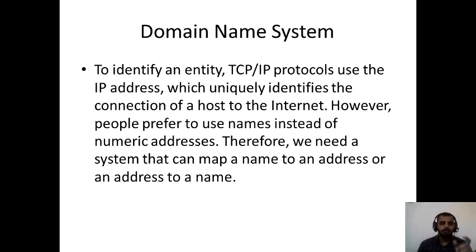See, google.com has a particular IP address. That IP address we don't remember. So what we do is write google.com, and then we are redirected to Google. This translation of our own language, google.com, into that particular IP address is done by the domain name system.